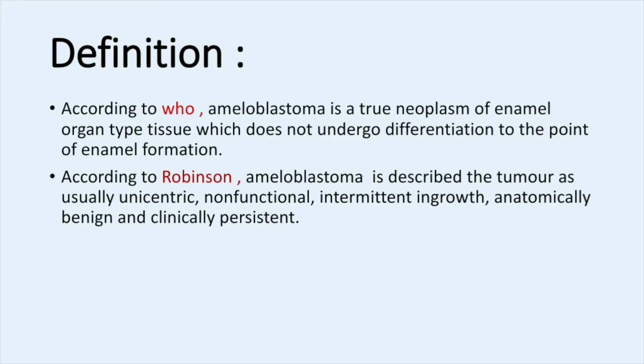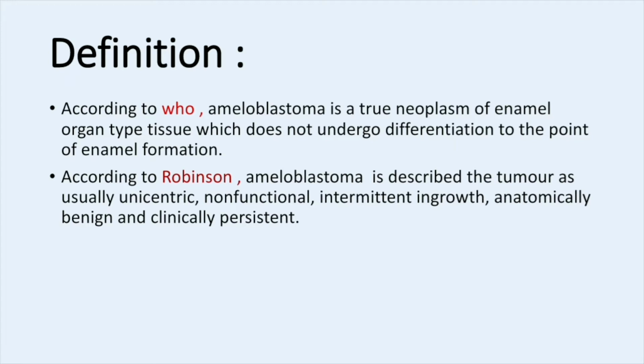It means that ameloblastoma is a true neoplasm, and the structure seen in it resembles enamel, but it does not reach complete maturation of the enamel matrix. It is the undeveloped part of the ameloblast; the ameloblast does not differentiate to form the enamel matrix.